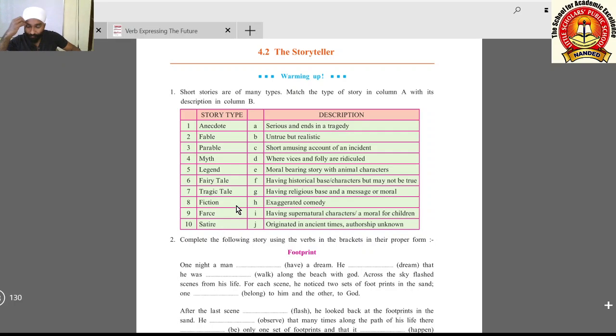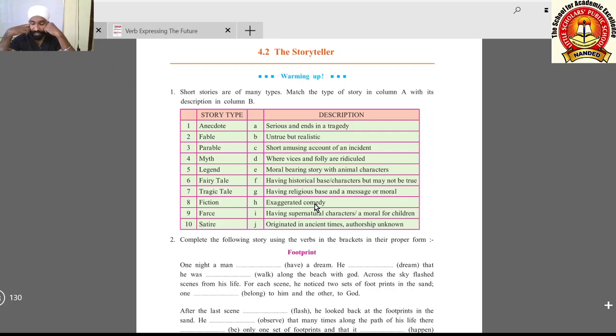Thereafter, fiction. Eight, its answer is B, untrue but realistic, which is untrue but seems realistic. That is fiction. Ninth one, farce. Its answer is H, exaggerated comedy. Exaggerated means extended, increased by adding something.